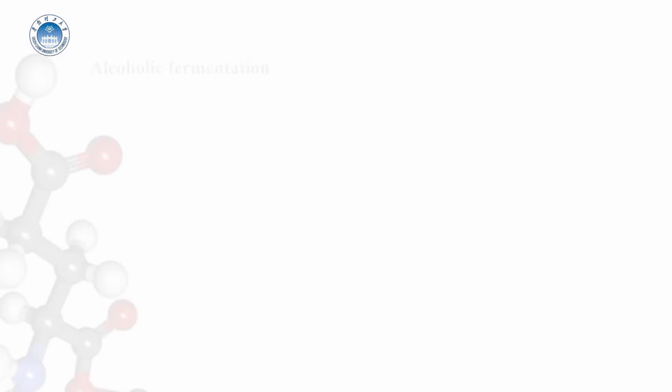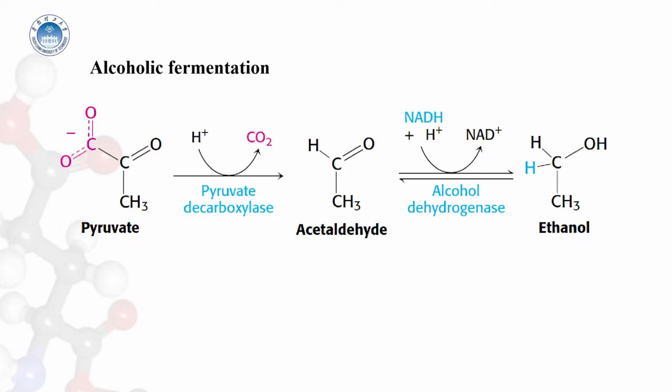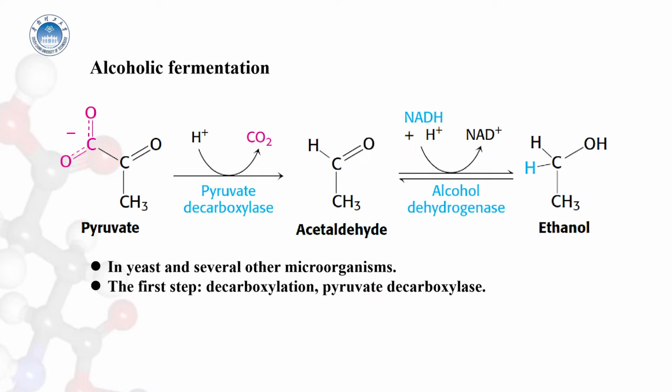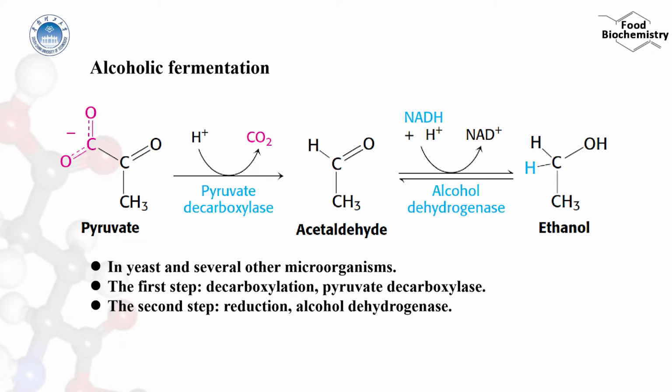Firstly, let's see alcoholic fermentation. Ethanol is formed from pyruvate in yeast and several other microorganisms. The first step is the decarboxylation of pyruvate. This reaction is catalyzed by pyruvate decarboxylase. The second step is the reduction of acetaldehyde to ethanol by NADH. This reaction is catalyzed by alcohol dehydrogenase, and the NAD+ is regenerated.